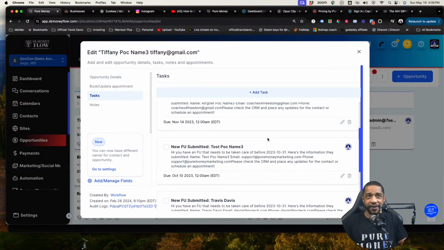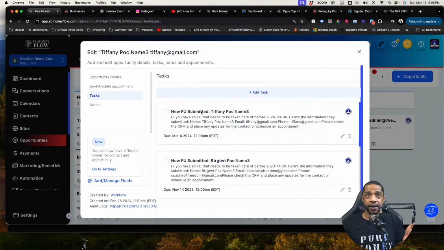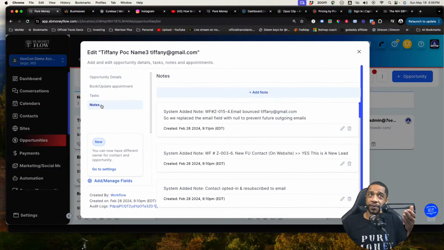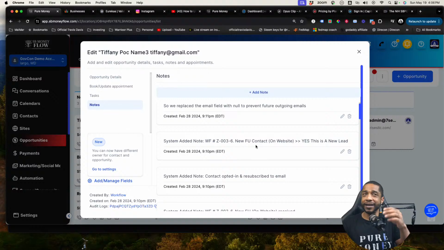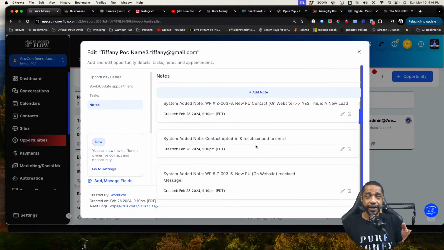It doesn't stop for anybody. So you have to stay on task. Okay. This is how you're going to keep yourself on task. And once again, when you talk to them, you put the notes right here so you and anybody else on your team can stay up to date, as well as you're going to be talking to so many people.